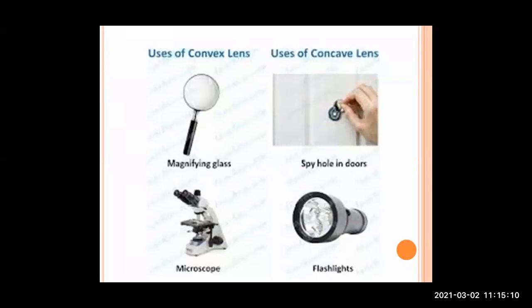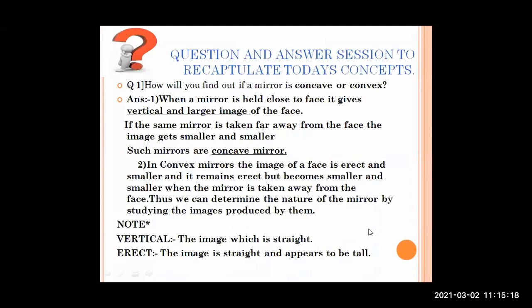Just see this slide for 2 seconds so that you will remember where the convex lens and the concave lens are used. I hope you must have understood the differentiation between concave mirror and convex mirror.